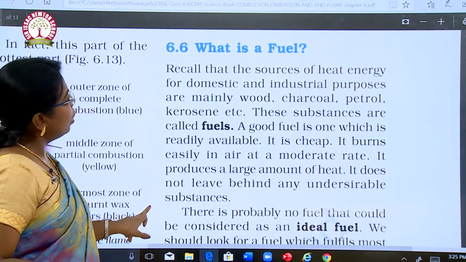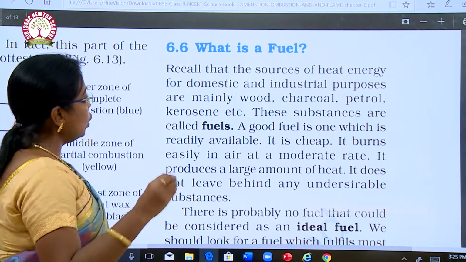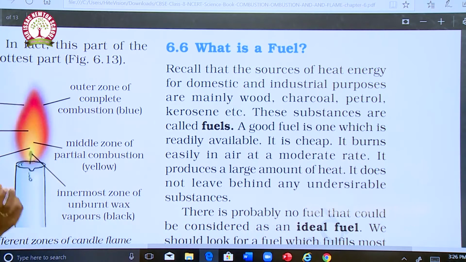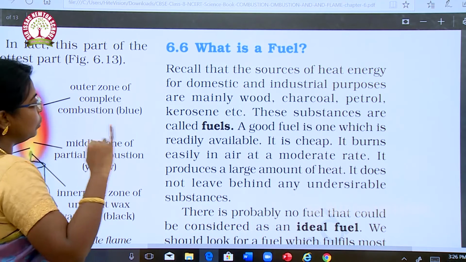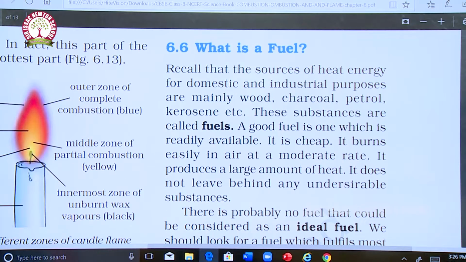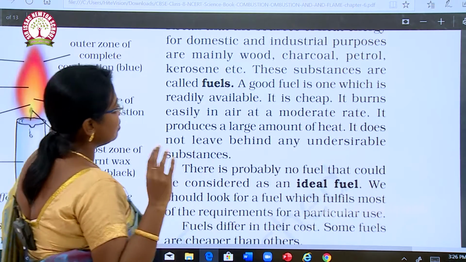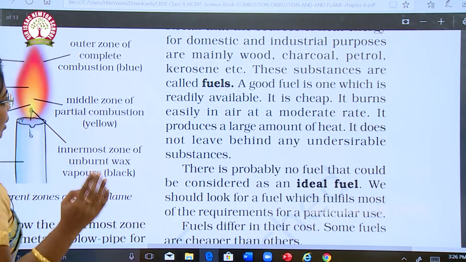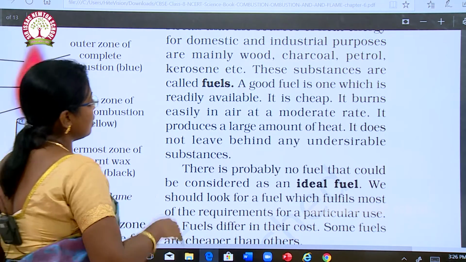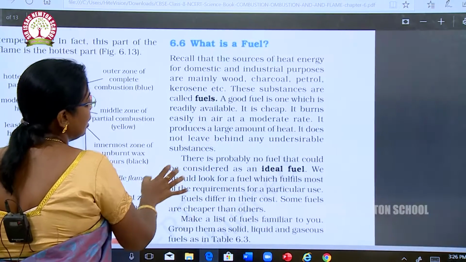Okay. What is a fuel? Next we are going to see what a fuel is. Recall the sources of heat energy for domestic and industrial purposes are mainly wood, charcoal, petrol, kerosene, etc. These substances are called fuels. A good fuel is one which is readily available, it is cheap, it burns easily in air and at a moderate rate. It produces a large amount of heat, and does not leave behind any undesirable substances.